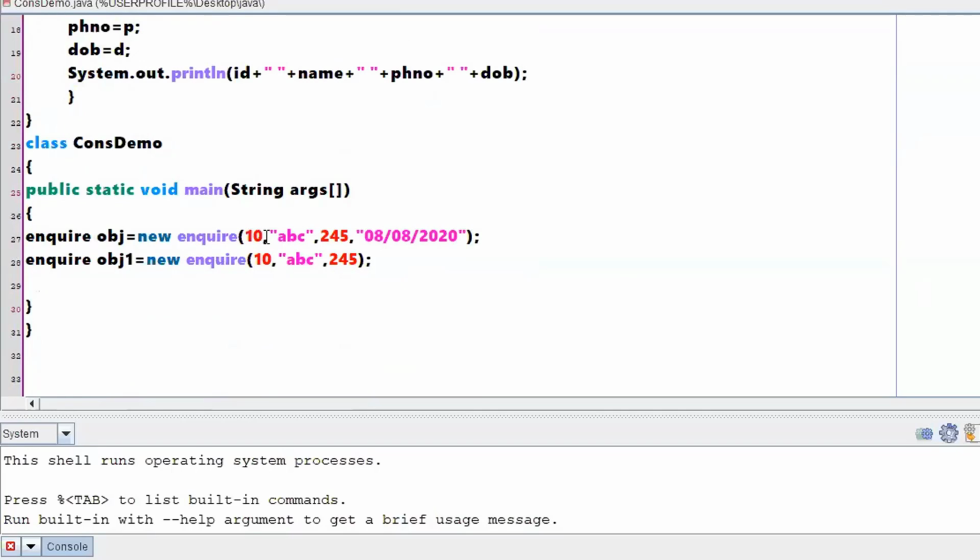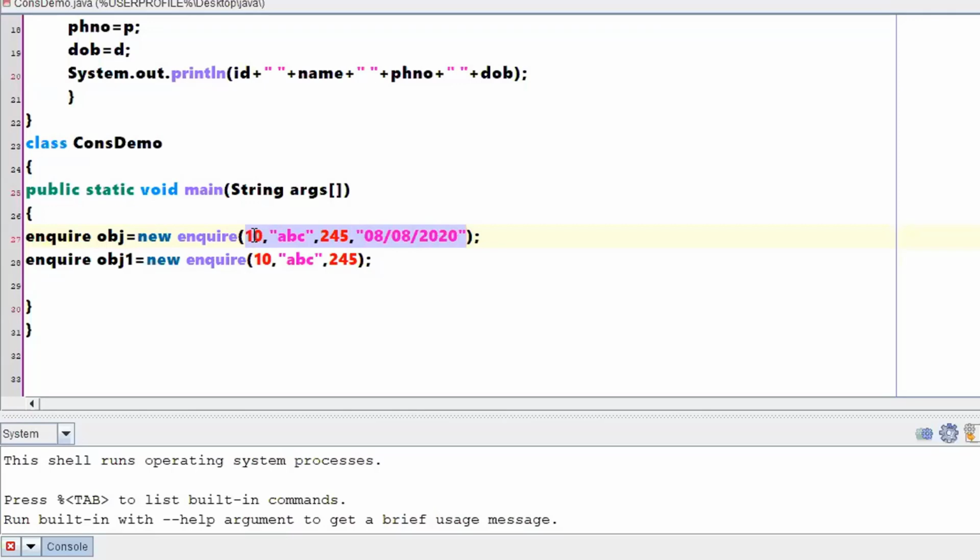Am I bothered about whether this value is going to be copied into a USN or an ID? What is the name of the variable? Am I bothered at this place where I'm passing the values? I'm just passing 4 values. I'm not bothered about what name is given for that particular variable. No, sir.